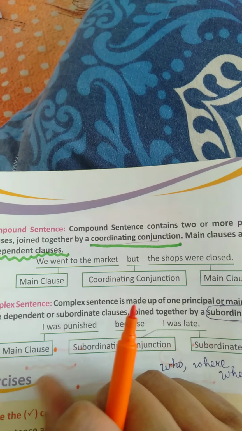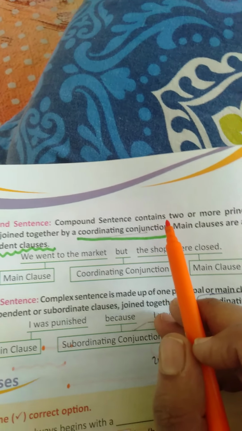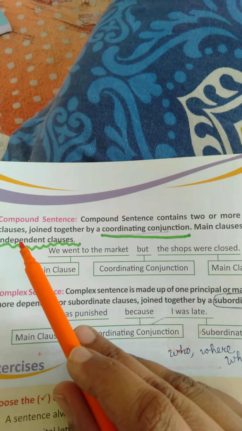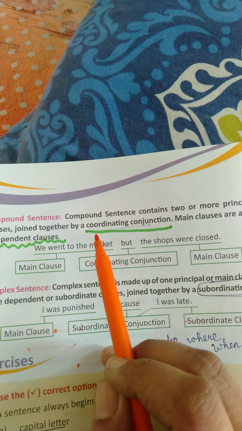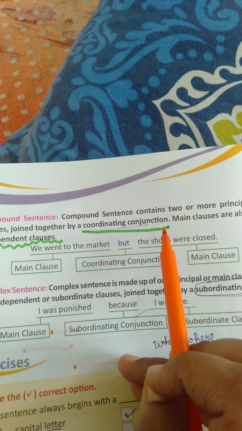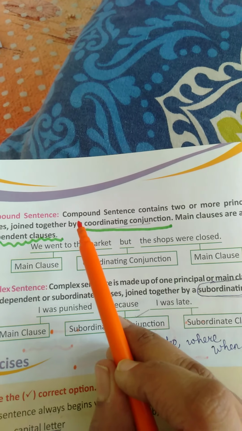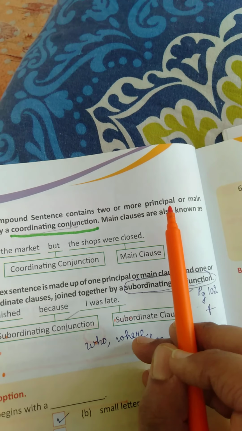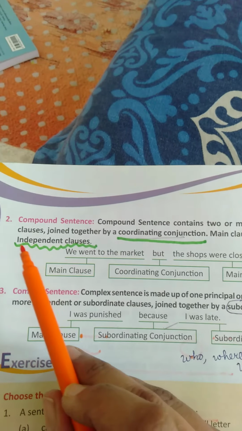Just wait, I'll adjust the phone. A compound sentence contains two or more principal or main clauses joined together by a coordinating conjunction. Please underline it with any colorful pen. I'll repeat again: a compound sentence contains two or more principal or main clauses.